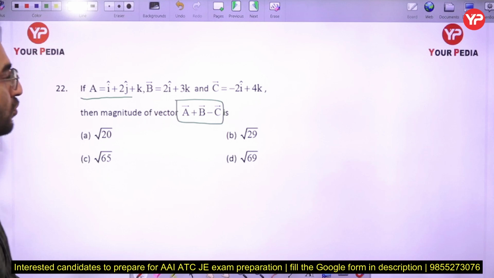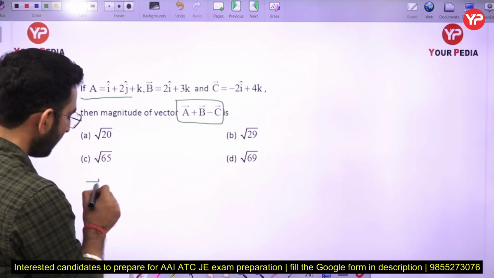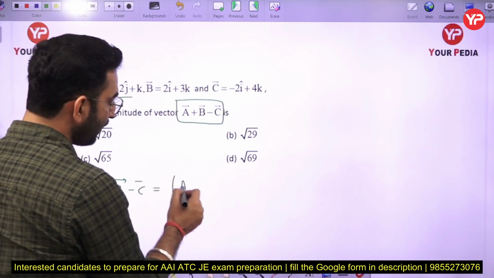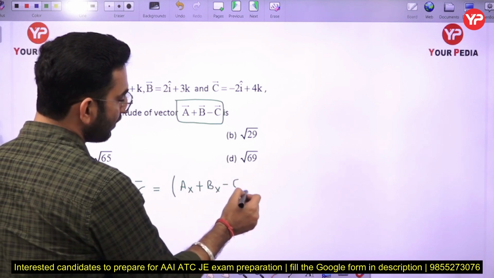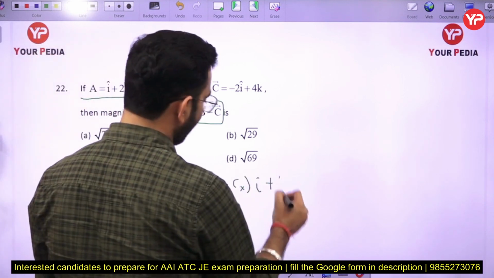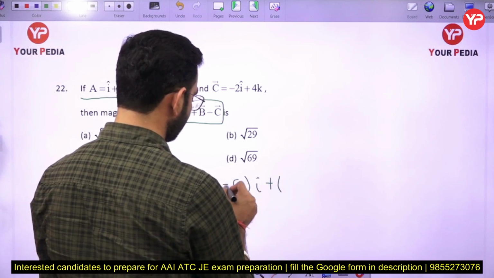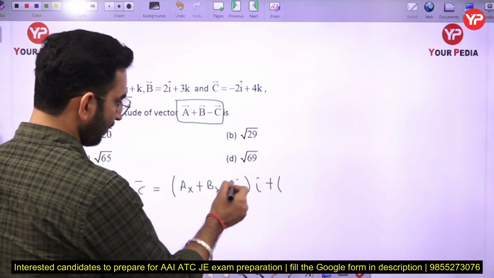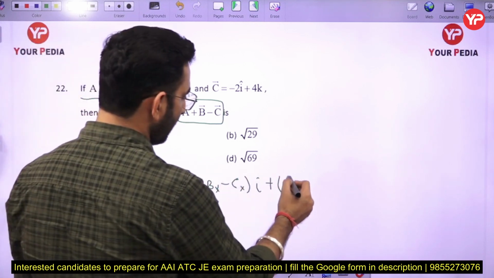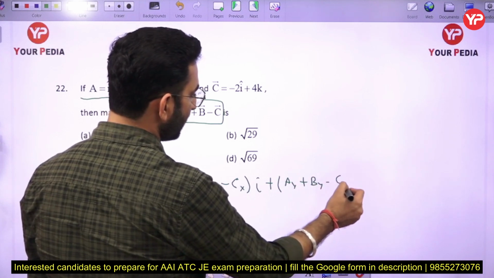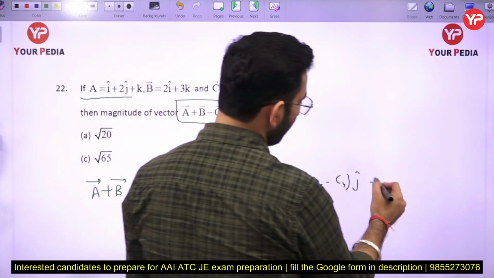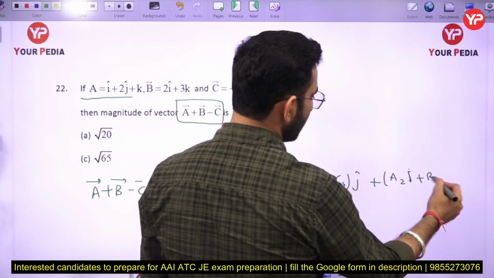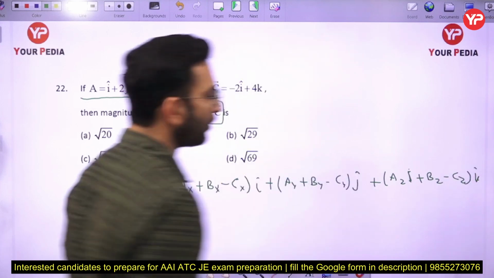In that case I can simply write A plus B minus C. It has a value of AX plus BX minus CX i cap plus AY plus BY minus CY j cap plus AZ plus BZ minus CZ k cap. Okay, you are going to get this expression here.